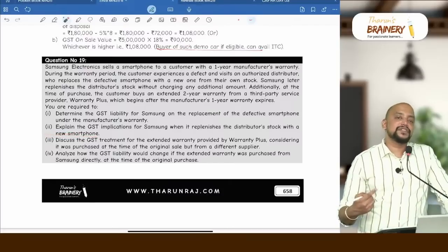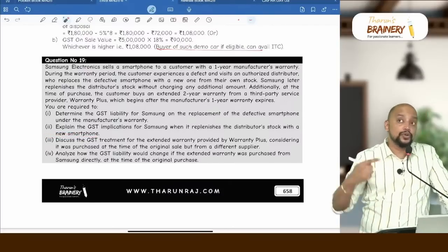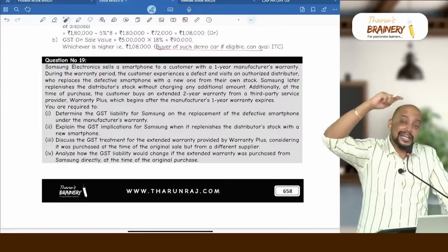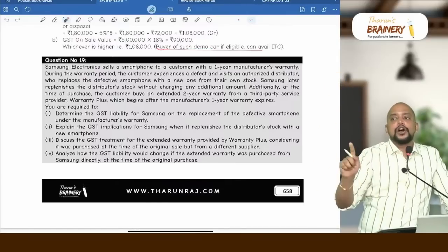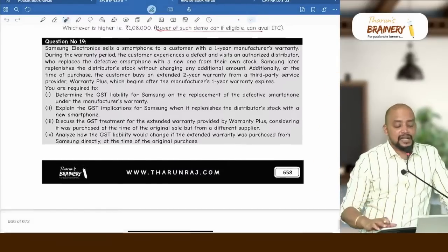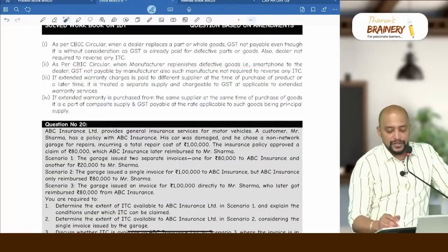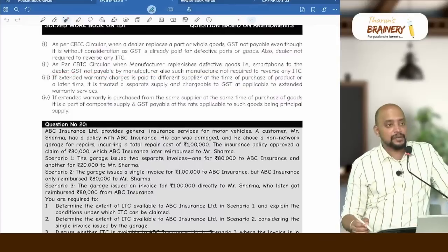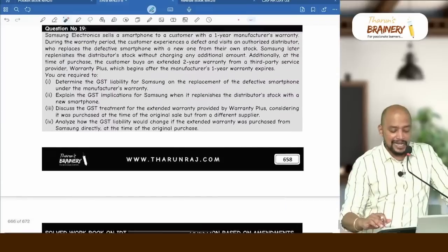When he replaces with a new smartphone, what is the treatment in that case? Replenishment. Who? Manufacturer. Can the manufacturer take ITC? Yes. And the manufacturer sending it to the dealer will not be treated as supply and will be under the cover of a delivery challan. As per the CBIC circular, when the manufacturer replenishes defective goods, that is the smartphone, to the dealer, GST is not payable by the manufacturer. Also, such manufacturer is not required to reverse any ITC.